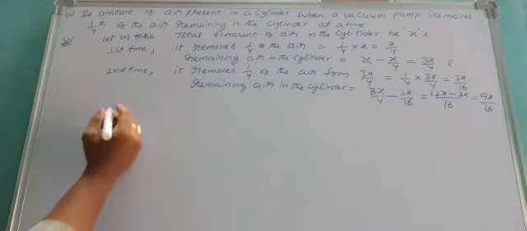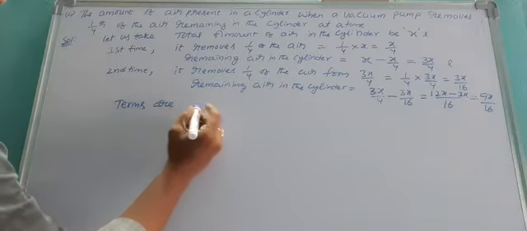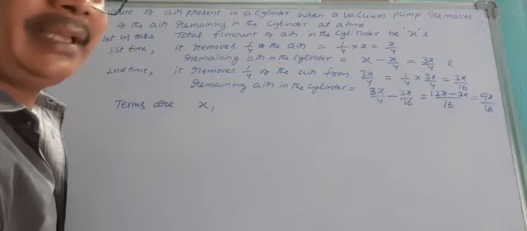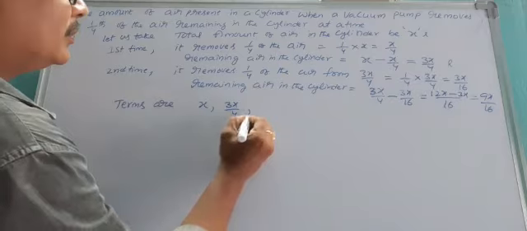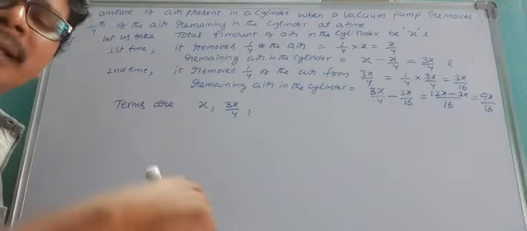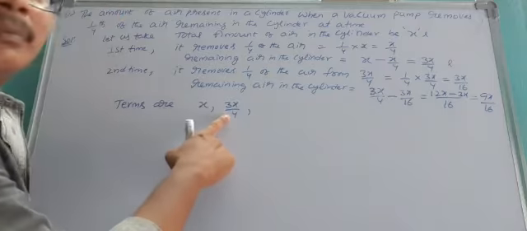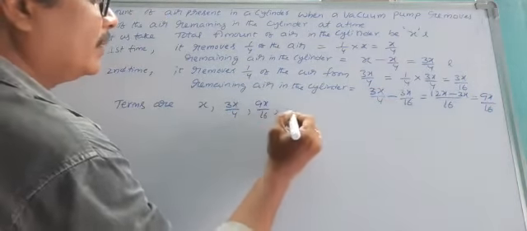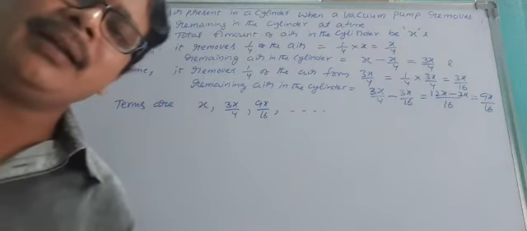Now the terms are: the first time x. After removing 1/4 of the air from x, you get 3x/4. After removing, the second time, 1/4 of the air from 3x/4, you get 9x/16. Now, are they in AP or not?